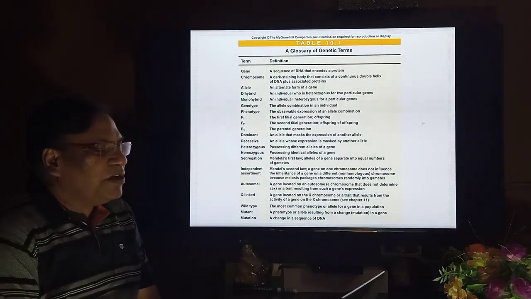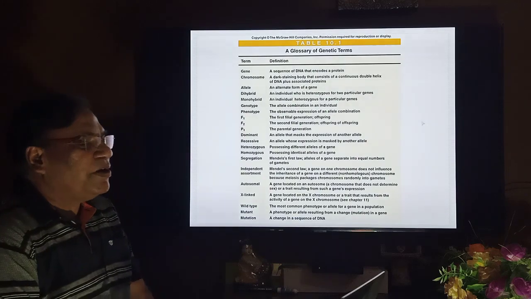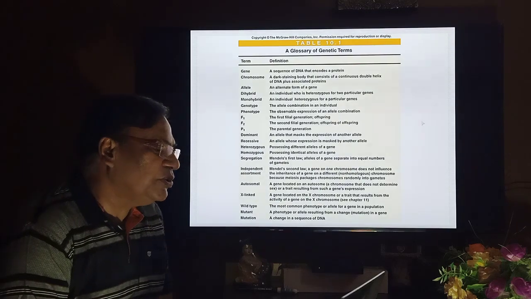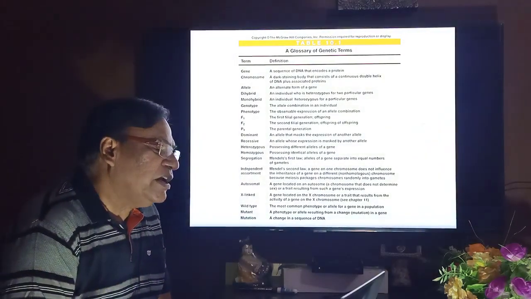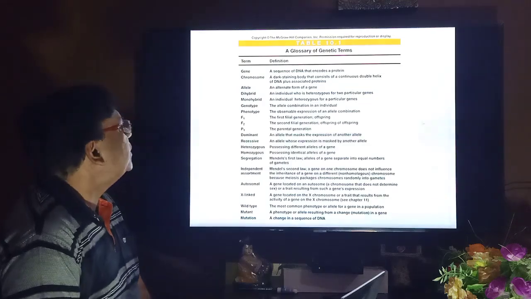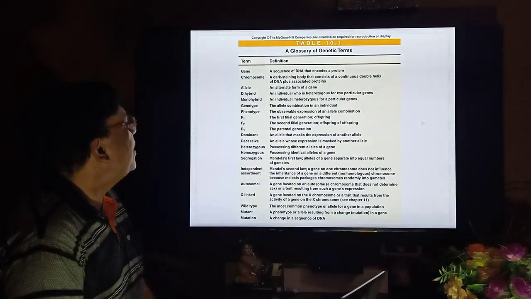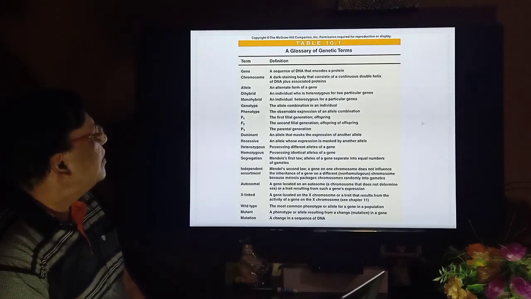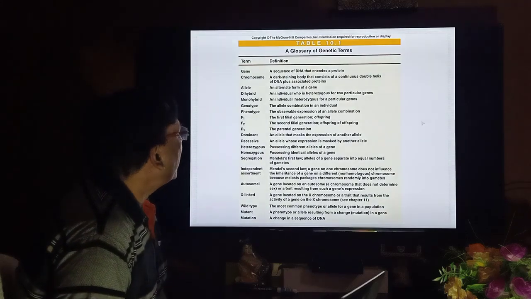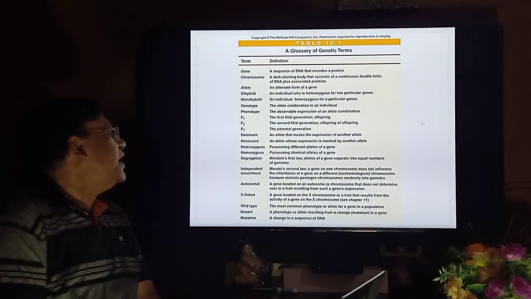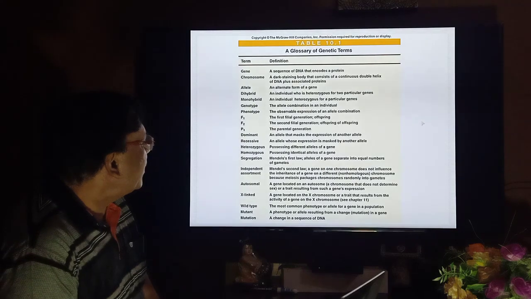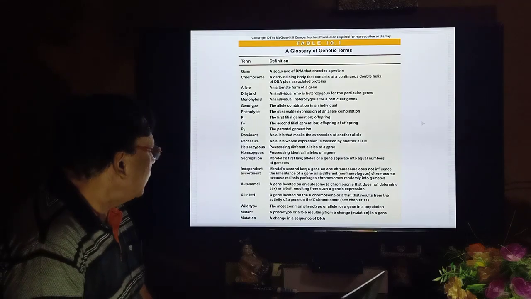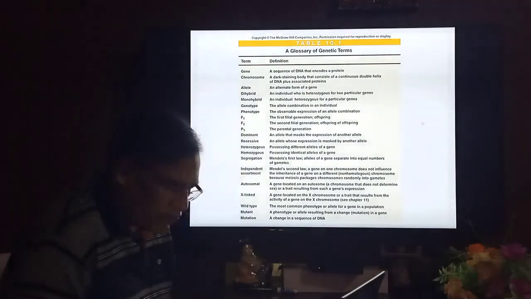Now the terminology used by Mendel in his experiments: as we know, at that time there was no term gene, so instead of gene, they used the word factor. So this is the major terminology used in crosses: gene, chromosome, allele, dihybrid cross, monohybrid cross, genotype, phenotype, dominant, recessive, heterozygous, homozygous, segregation, independent assortment, autosomal, X-linked, wild type, mutant, and mutation.